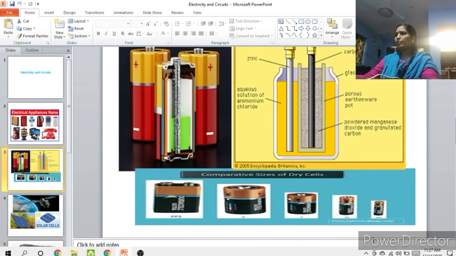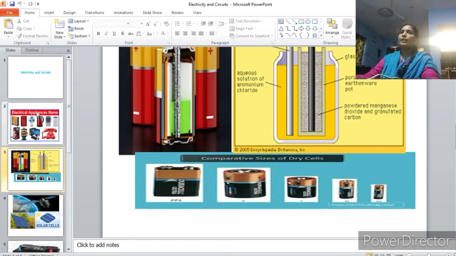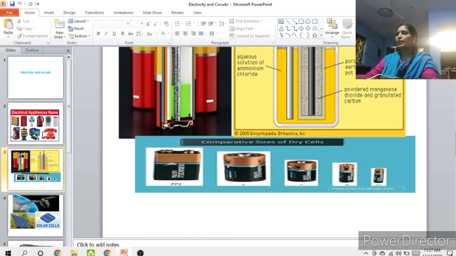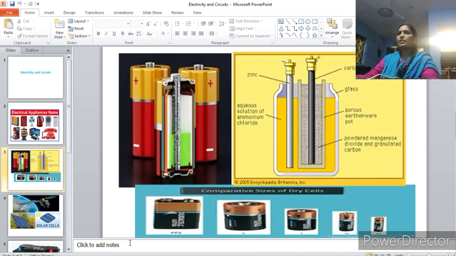If we simply bring a bulb and keep it near the torchlight, definitely it will not glow. It definitely needs some connection. Some wires are needed to conduct the electricity. To pass the electrons, a circuit is needed. That is known as an electric circuit. Connecting wires are needed. Simply, if 2 batteries are there and I put a bulb in between them, the bulb will never glow at all.